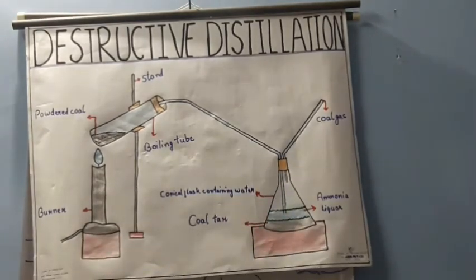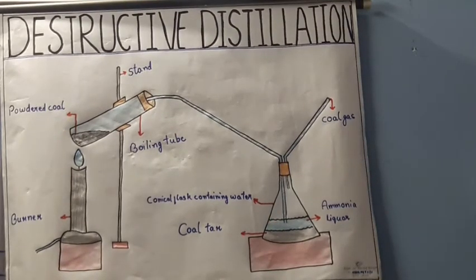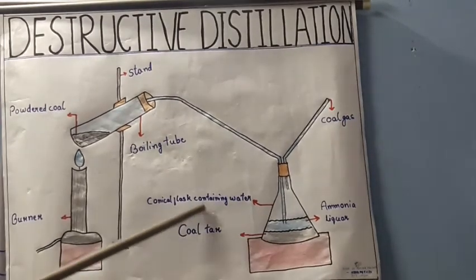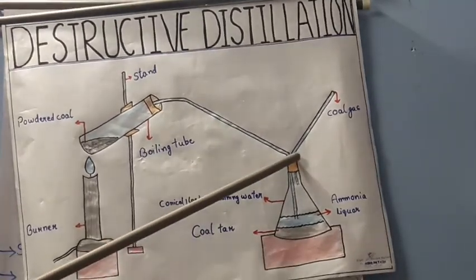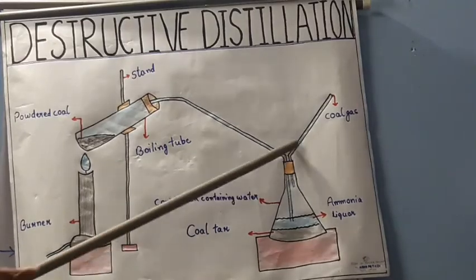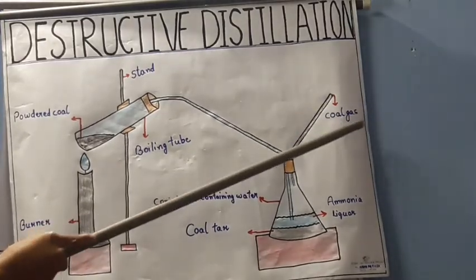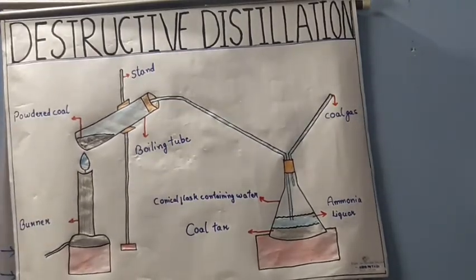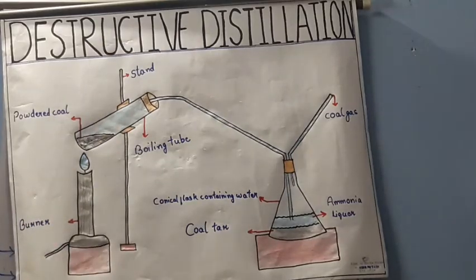Then you can see the outlet from the conical flask, and the gas which comes out is known as coal gas. So this is the whole structure of the destructive distillation process.